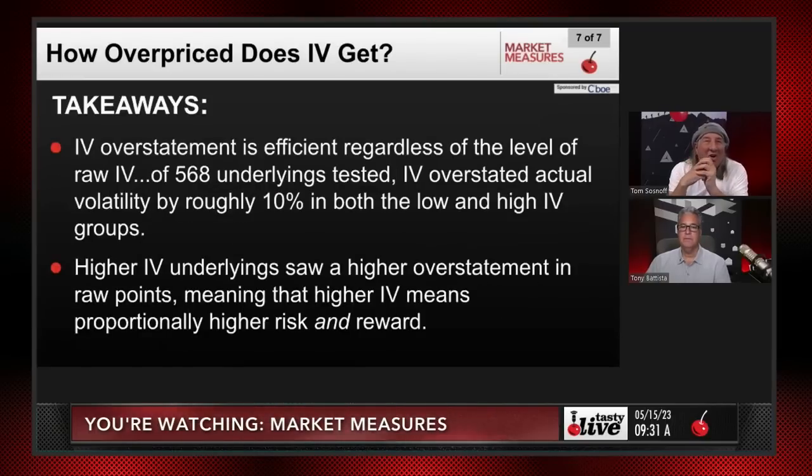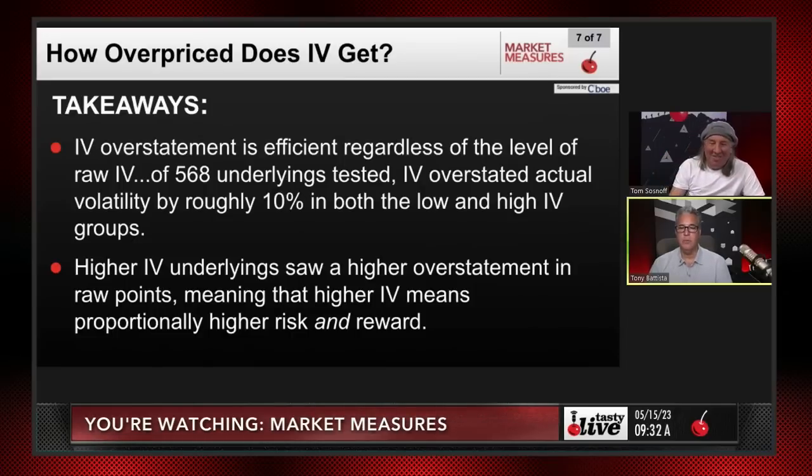So the takeaways. Overstatement is efficient regardless of the level of raw IV. So of the 568 underlyings tested, IV overstated actual volatility roughly by 10% in both low and high groups. And the higher IV underlyings saw a higher overstatement in raw points, meaning that higher IV means proportionally, and that's the key, proportionally higher risk and higher rewards. It's a really nice way of summing up higher implied volatility. People always think maybe it doesn't come with proportional risk, but it does, and that's really the key to this whole piece, which was very nice.